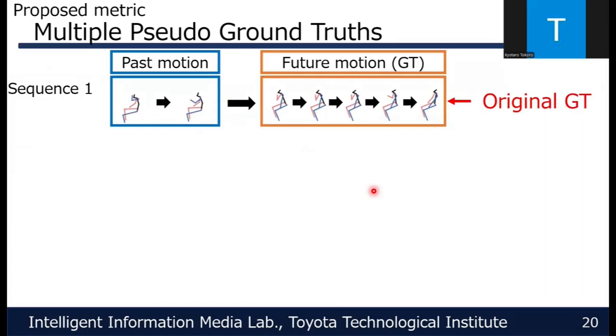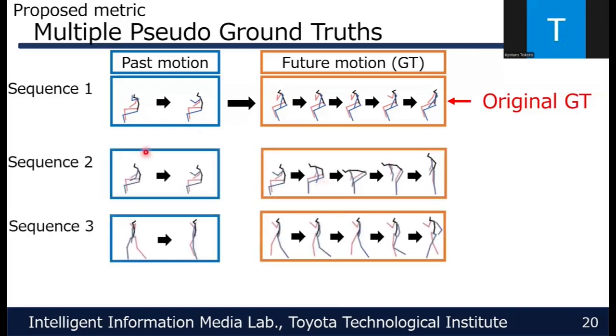However, in existing datasets, for a given past motion, only one future motion is observed as GT future motion. To evaluate multiple plausible future motions, we require multiple GTs. Therefore, we construct pseudo-ground truths in a data-driven manner.